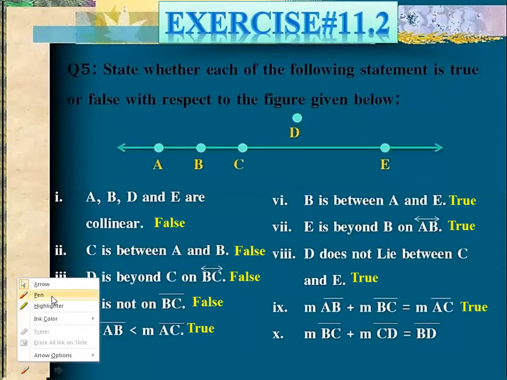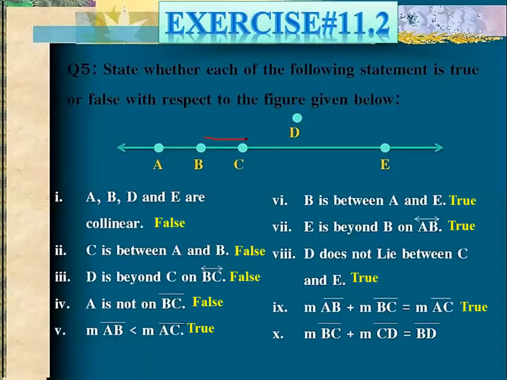The next one: measurement BC. This is your measurement BC plus measurement CD. Okay, this is your measurement CD. So it is equal to BD. Please tell me, is it right?